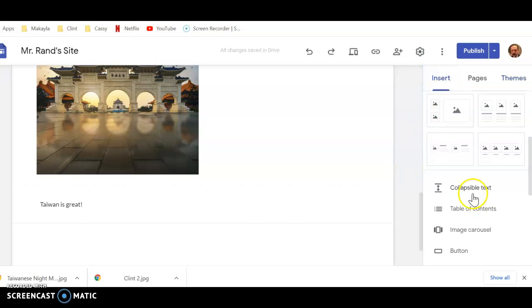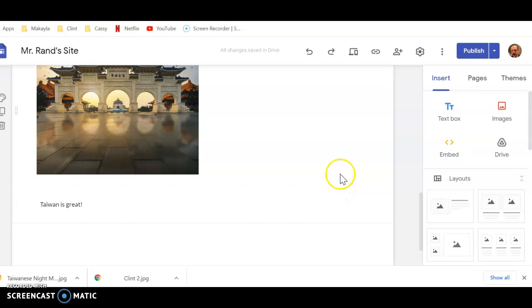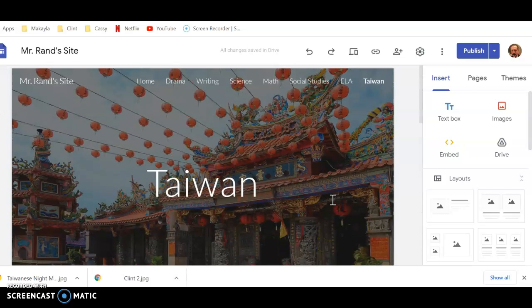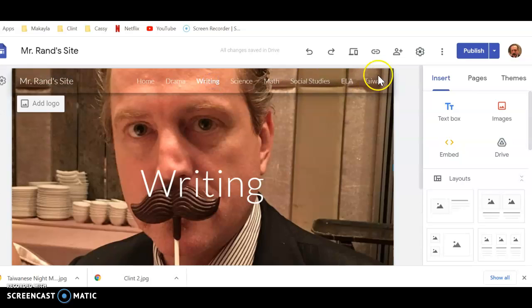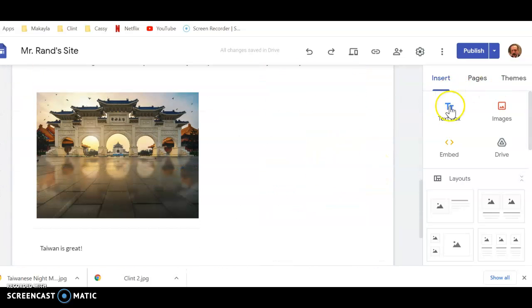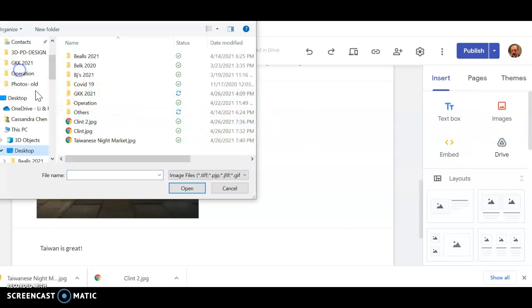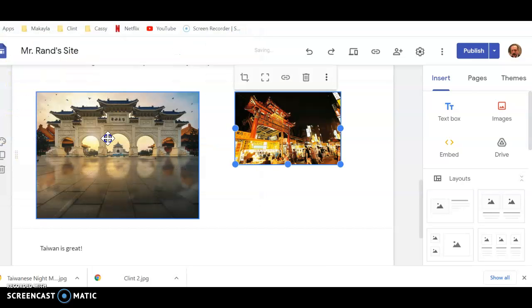I don't want to insert that. Why is it like this right now? So let's go back, there we go. Okay, so insert an image. I will upload it from the computer. Go here and Taiwanese night market.